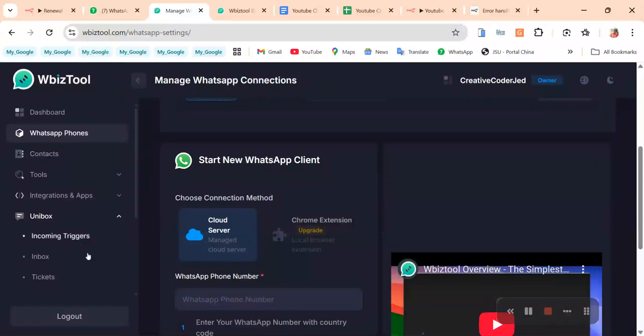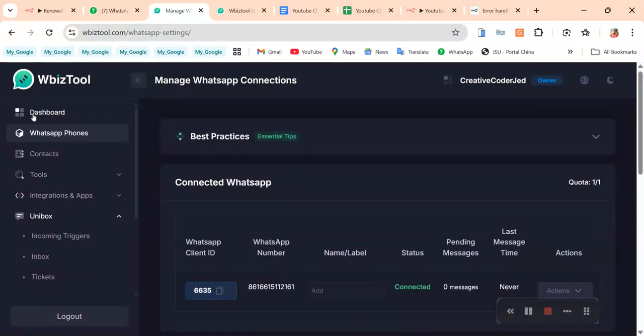The Unibox is used to retrieve messages, but it's a paid plan feature. For now, we are just looking at how to use it for a reminder. I built a workflow so that I will not waste much time in the video, so we'll go straight to the workflow and look at what it does.